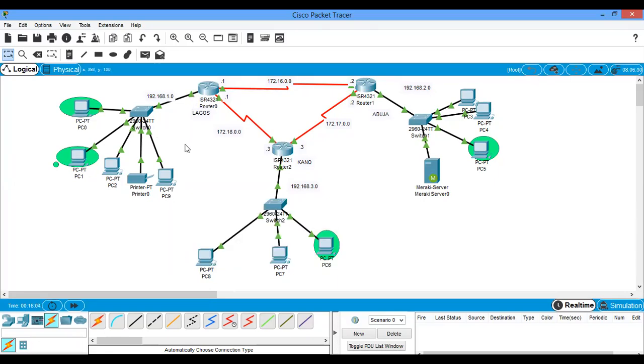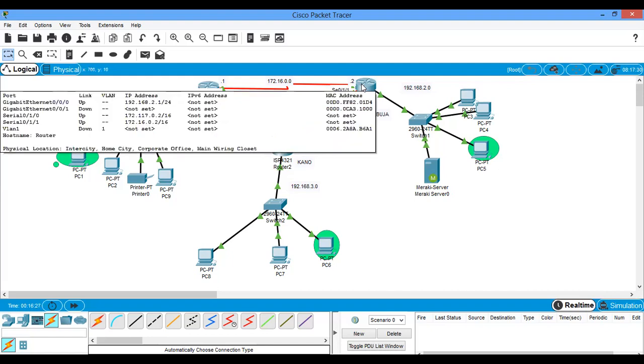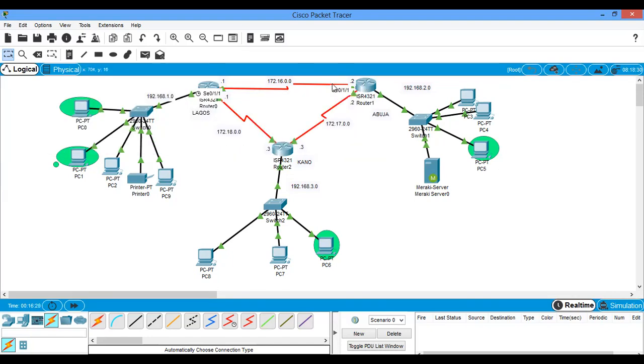Now, as I was saying before, when PC9 sends a message, when it gets to this interface on the router, the gateway, that interface will see that communication as inbound. If it's this interface that is exiting, that is serial 011, that interface will see that packet as outbound. When it enters this router in Abuja, it enters through this interface, serial 010.